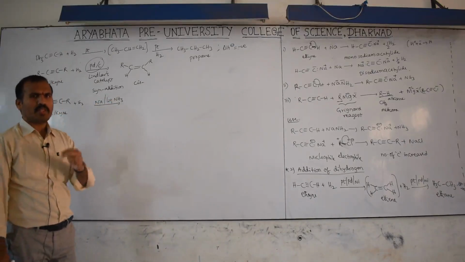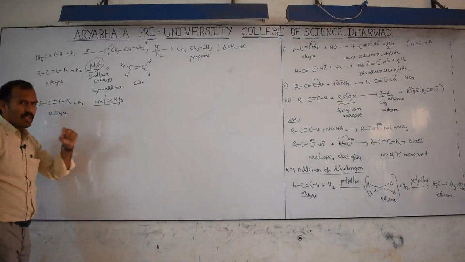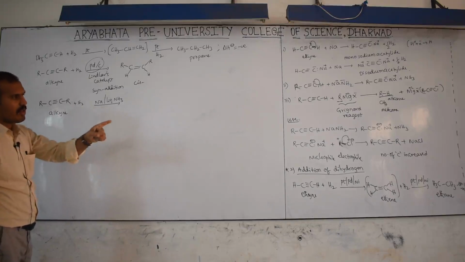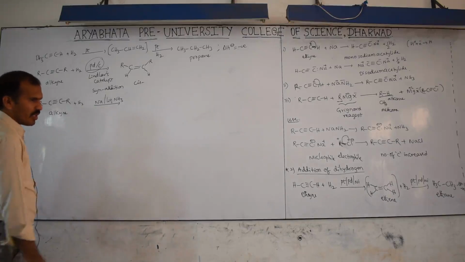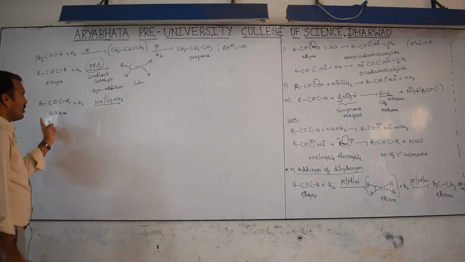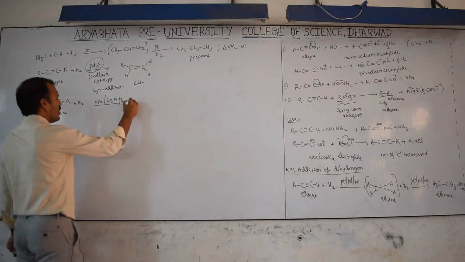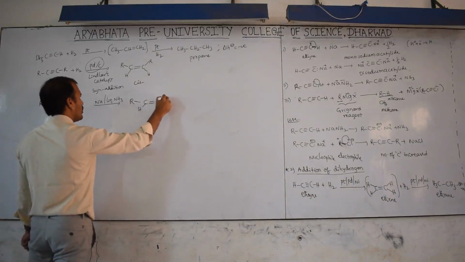Both are not the same, they are different. Sodamide is a base. Here sodium gives an electron, and this is a reducing agent. So keep in mind both are not the same. One is useful for acid-base reactions, and this one is used for reduction. Don't confuse. Then here it will form R, C, H double bond, H and R.